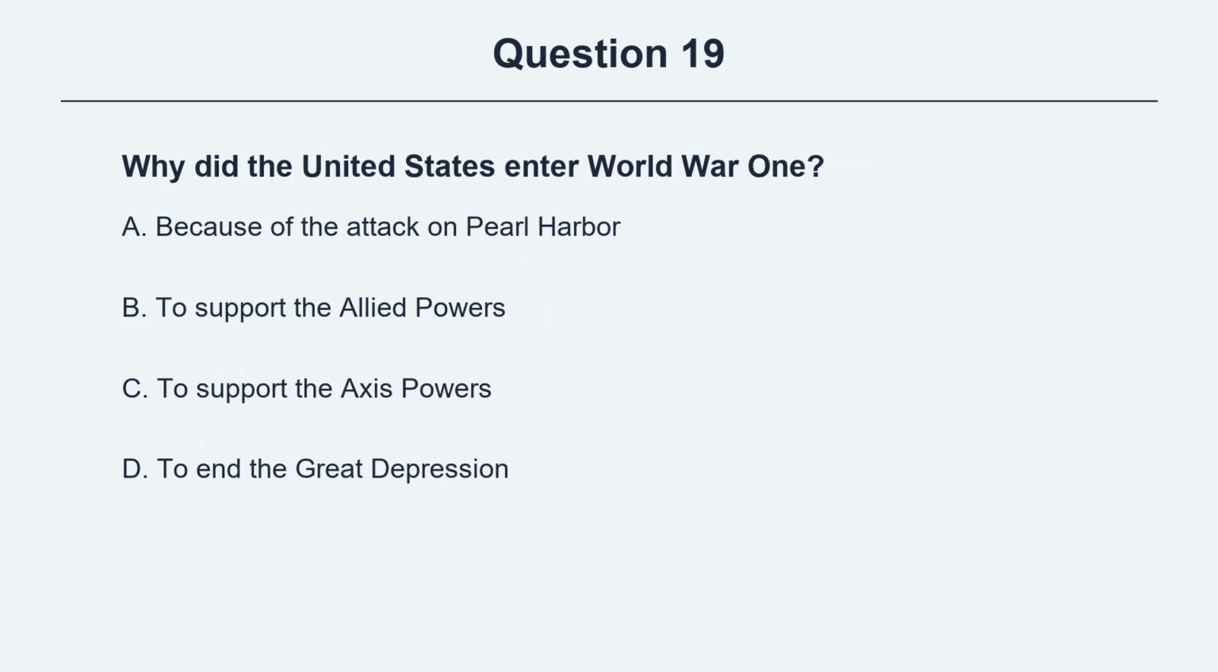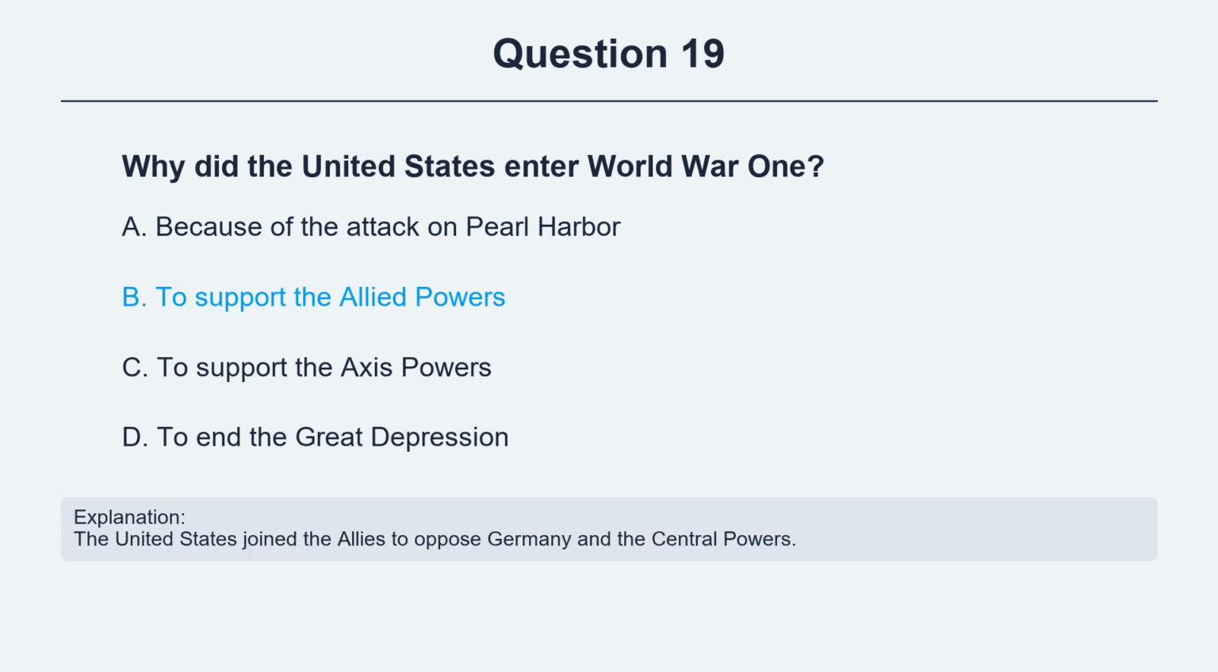Question 19. Why did the United States enter World War I? Option A, because of the attack on Pearl Harbor. Option B, to support the Allied powers. Option C, to support the Axis powers. Option D, to end the Great Depression. The correct answer is option B, to support the Allied powers. Explanation. The United States joined the Allies to oppose Germany and the Central Powers.